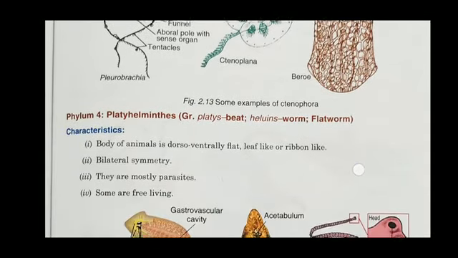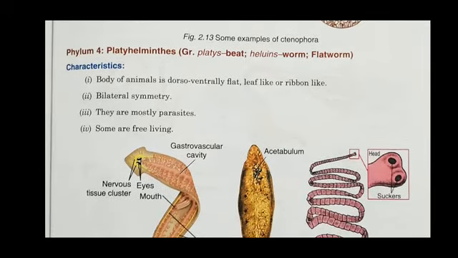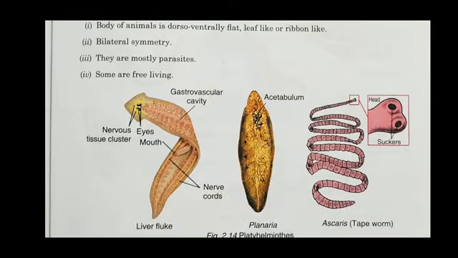Next is phylum 4, Platyhelminthes, which means flat worm. So they also don't have a vertebral column. And this type of animals is dorso-ventrally flat. They are like leaf or ribbon.